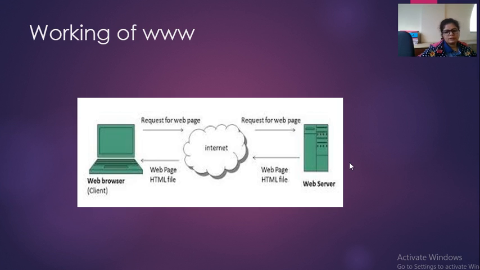Now what is a web server? Web server is where all the data is stored, and it has stored a lot of information and a number of web pages. When your request arrives at the web server, the web server checks your request and finds the relevant page.